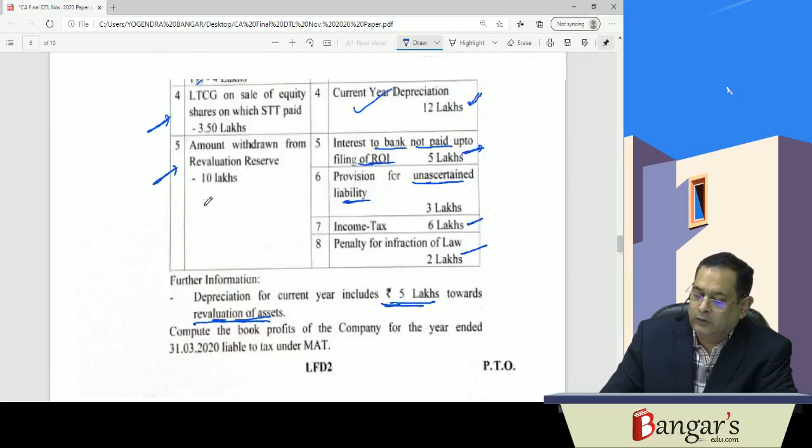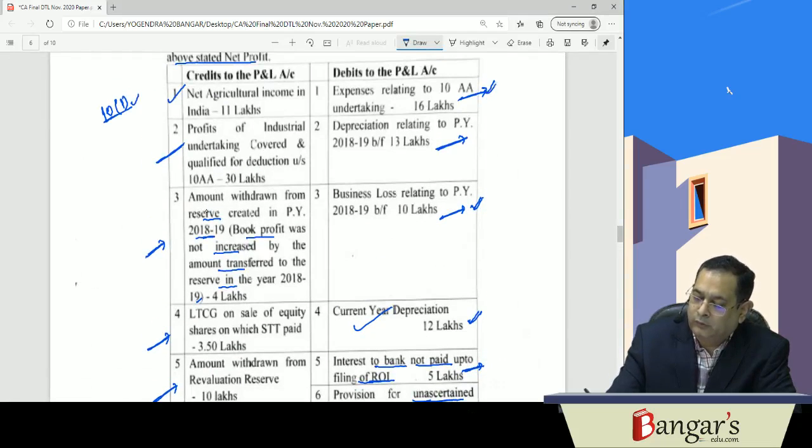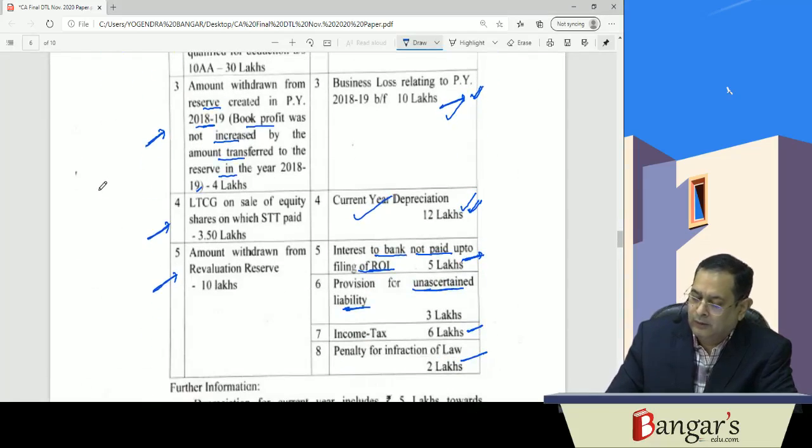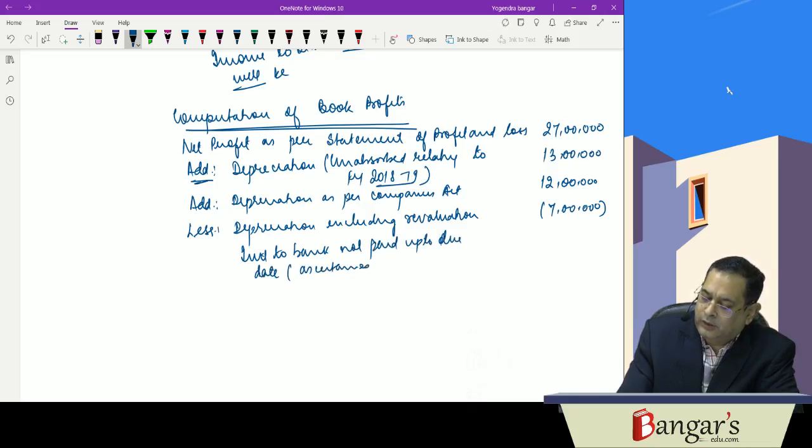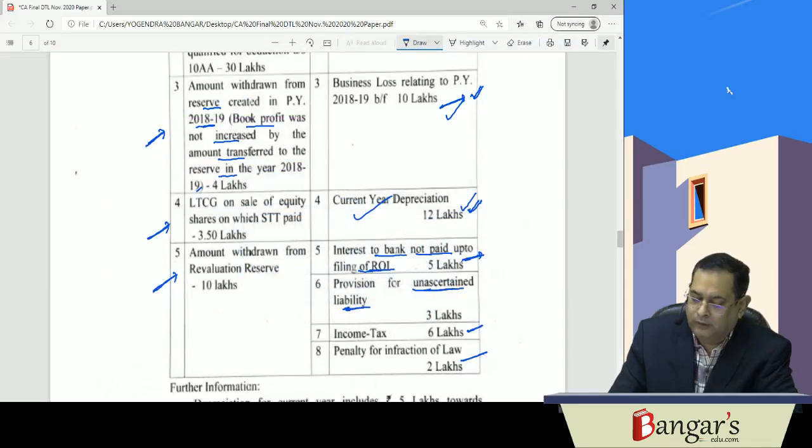So we are looking to the debit side. We have discussed about this. No adjustment will be required. This we have discussed. Then interest paid. Interest to bank not paid up to due date. It is an ascertained liability. No adjustment will be required for the same.